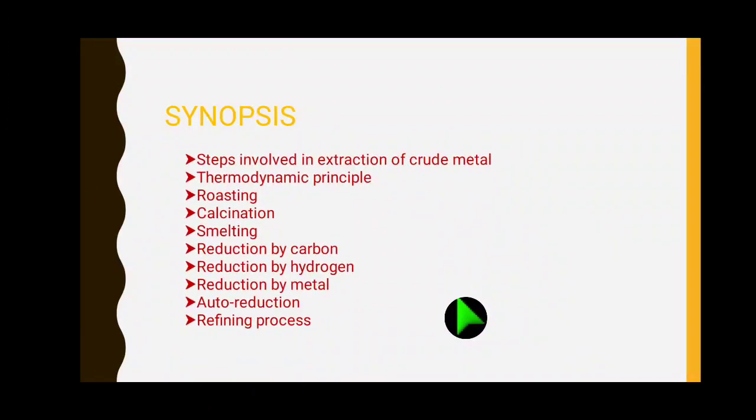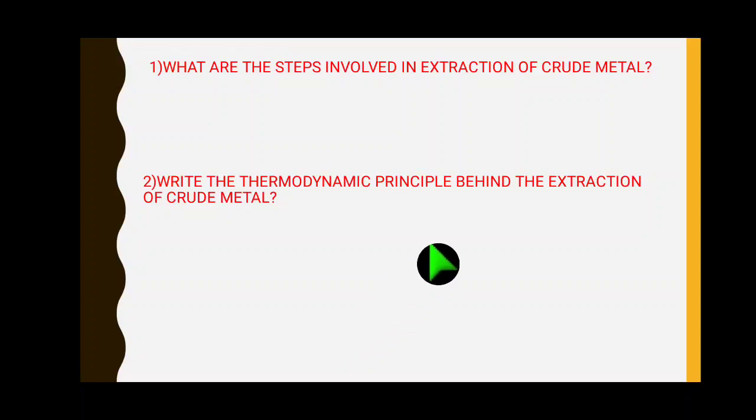The topics are: the steps involved in extraction of crude metal and thermodynamic principle, then roasting, calcination, smelting, reduction by carbon, reduction by hydrogen, reduction by metal, the auto reduction, the refining process, right? So, the first topic: what are the steps involved in extraction of crude metal?